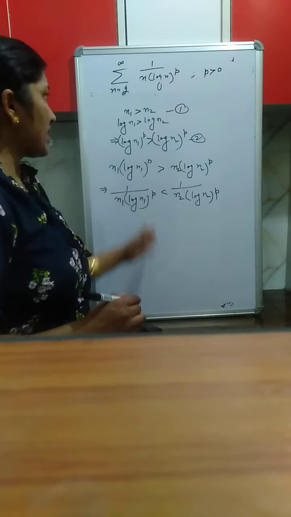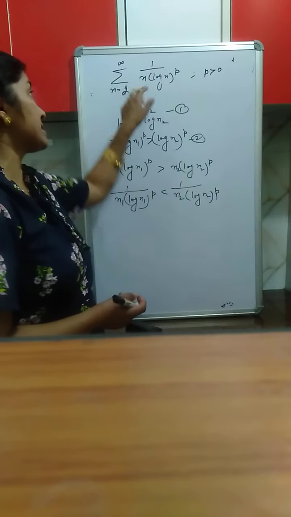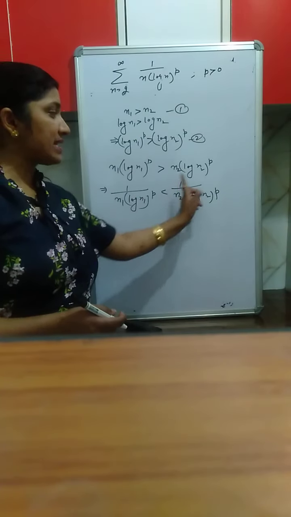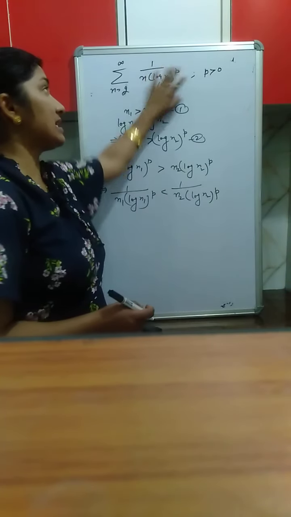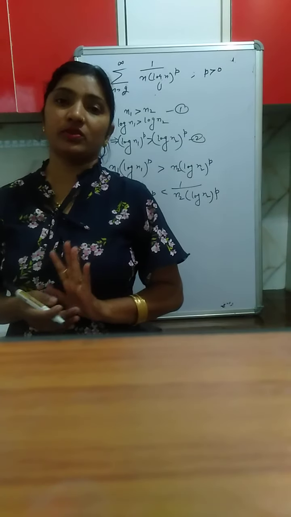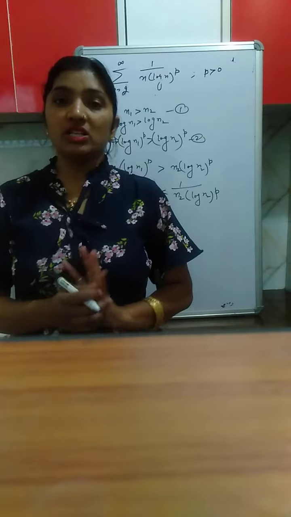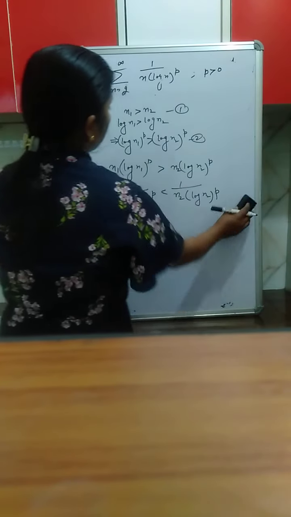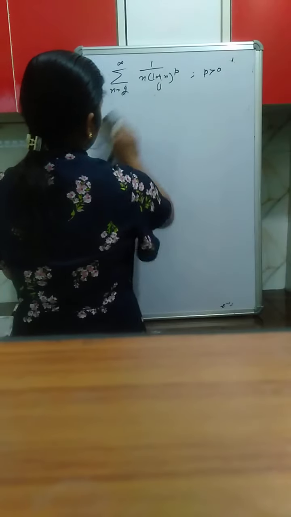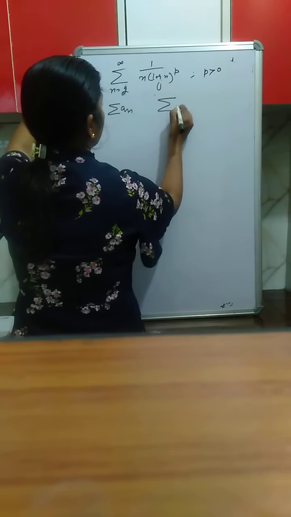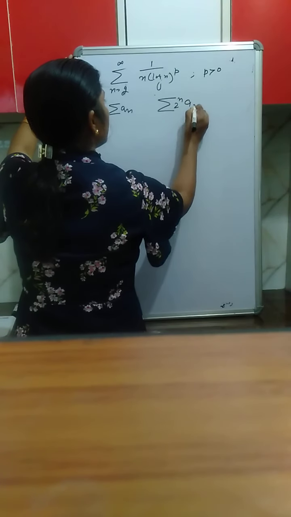So this function is monotonically decreasing. It means as n1 is greater than n2, then f of n1 is less than f of n2. That means the terms of this series are monotonically decreasing. So by Cauchy condensation test, the series summation an and summation 2 raised to the power n a(2 raised to the power n) will converge or diverge together.